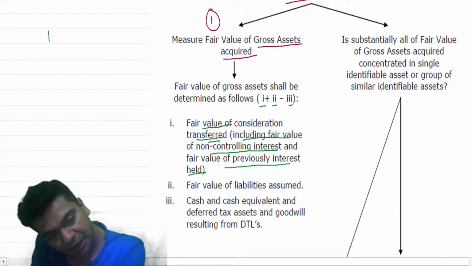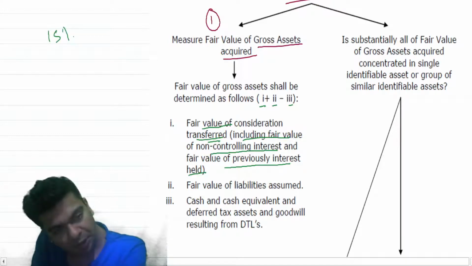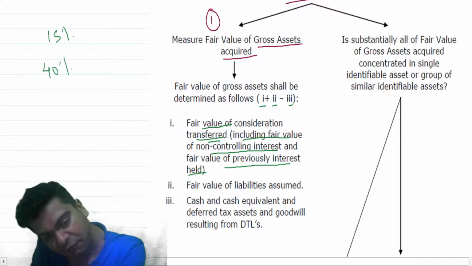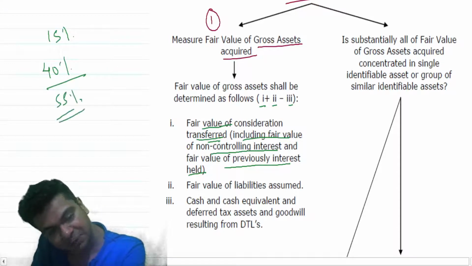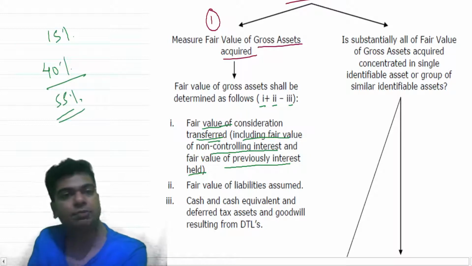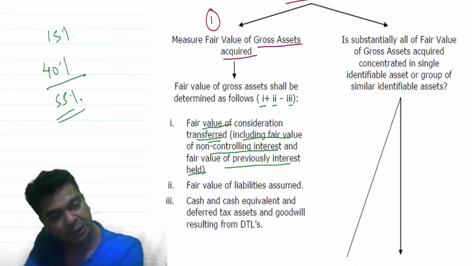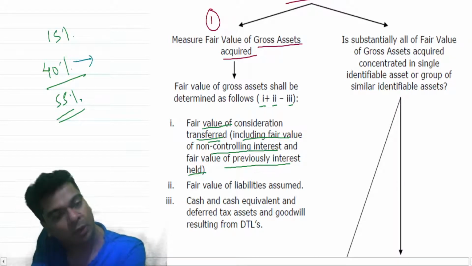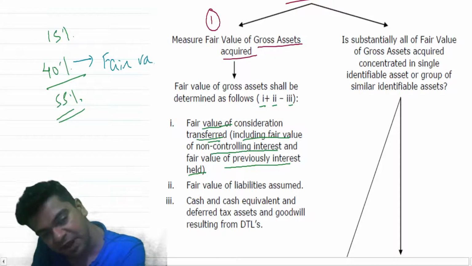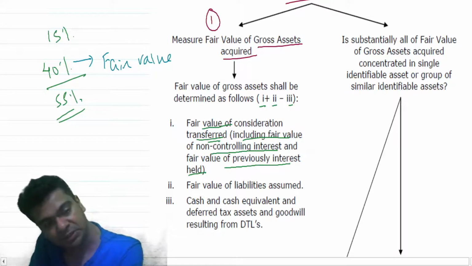For example, earlier you had acquired 15% of a particular company. Now you are acquiring another 40% of the company. So this is giving us a total of 55%. Once your holding crosses more than 1/2, only then you will be able to control the business, isn't it? So what you are supposed to do is, for this 40% that you are acquiring, work out the fair value of the consideration that you are transferring for this 40%, right?